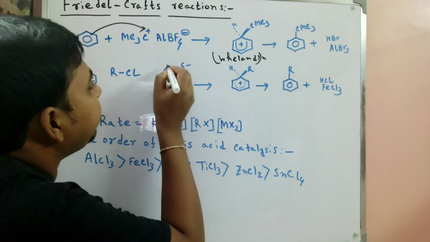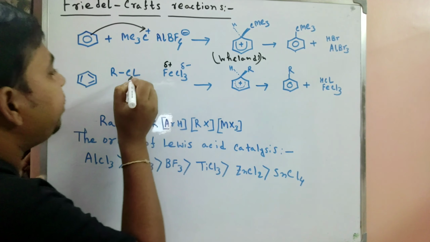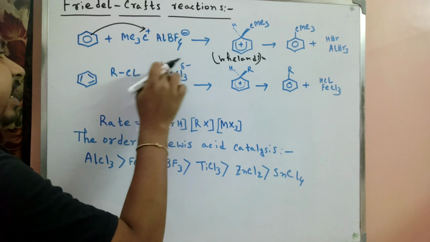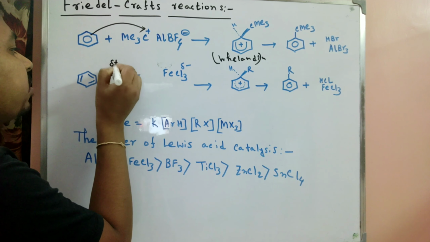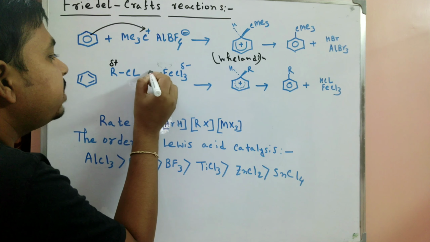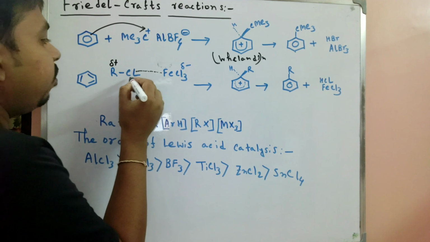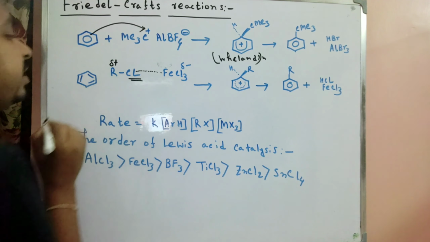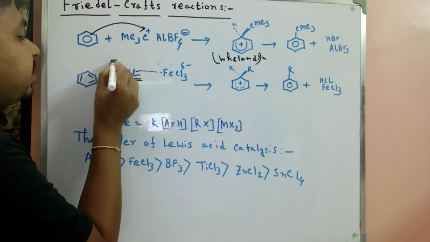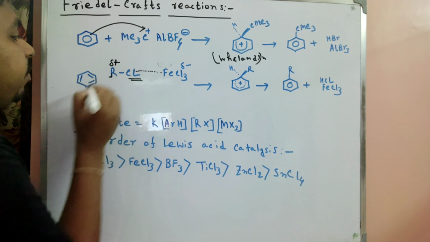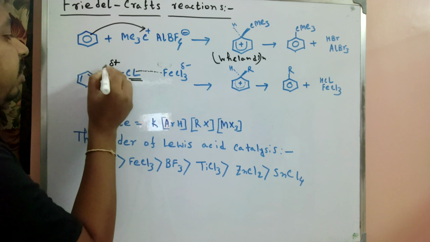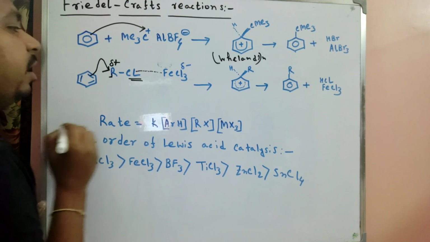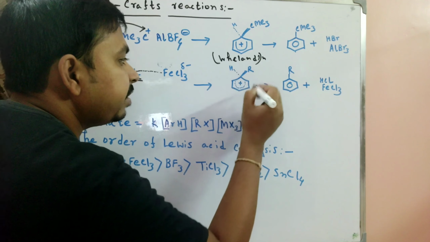Here Cl is delta minus and iron is delta plus, so R also becomes delta plus. The Lewis acid at first coordinates with the halide, and then the plus charge is formed on the center of R. After formation of this plus charge, the attack is possible, forming the Wheland intermediate.